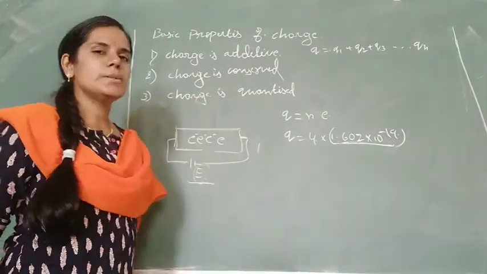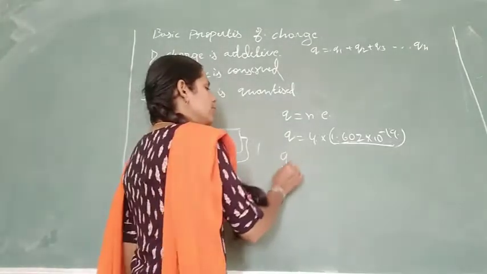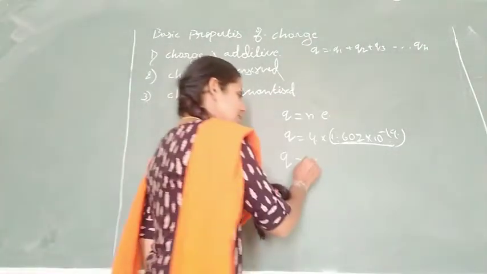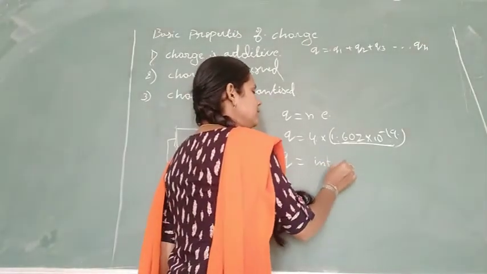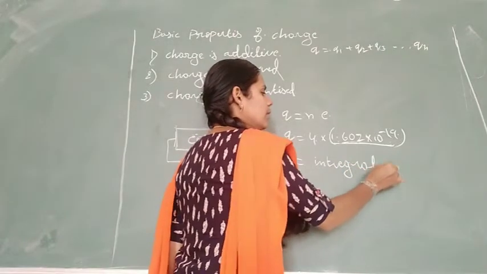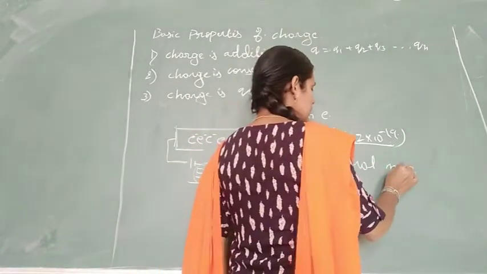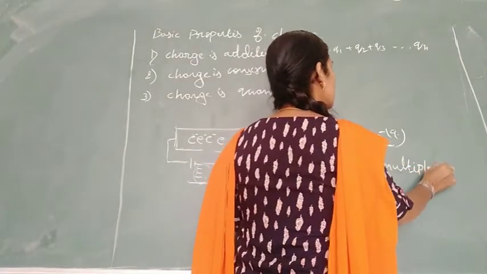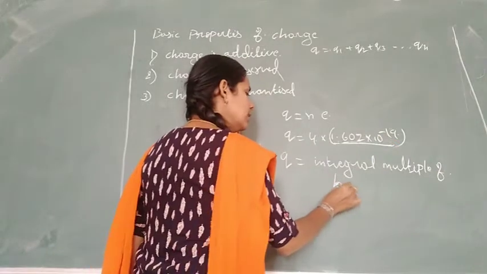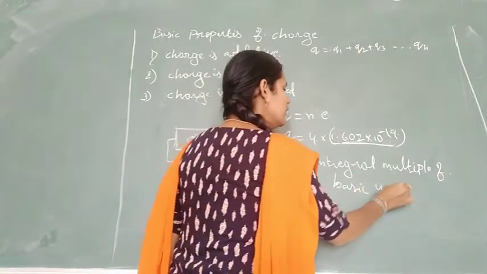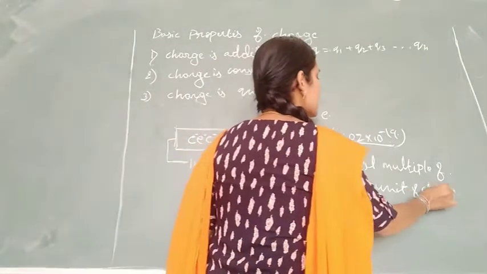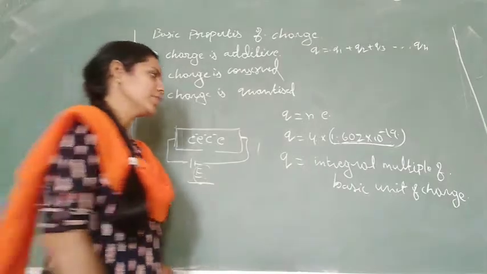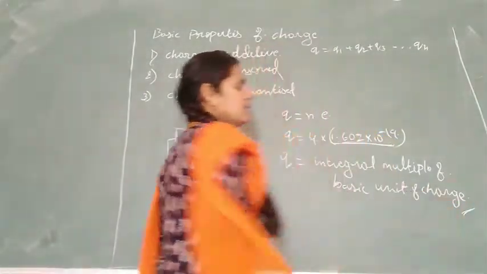Charge is quantized means that the total charge of the free charges present in the system is equal to an integral multiple of the basic unit of charge. This is the basic unit of charge. Clear? So yesterday we stopped here.